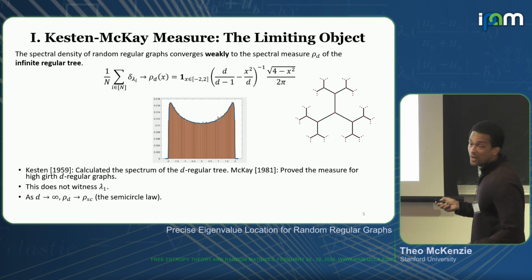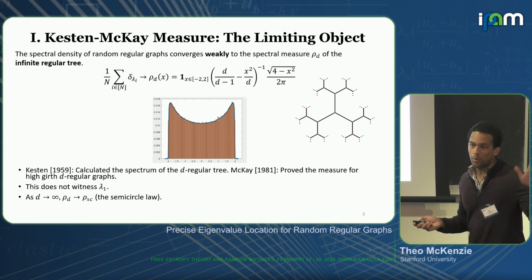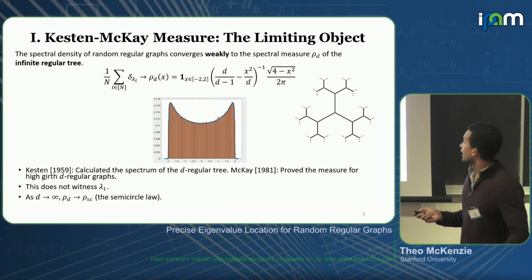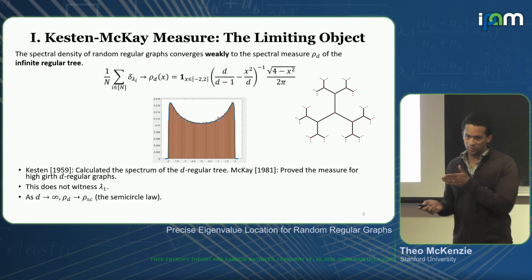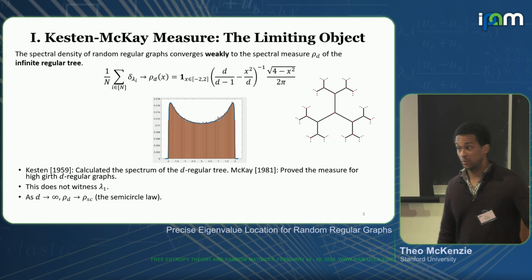But the point is that for now, we only care about weak convergence, so we can throw out an individual eigenvalue. And if you have good eyesight, then maybe you can see that there's a little column on the right-hand side that's outside of the rest of the spectrum. So that corresponds to this lambda 1.